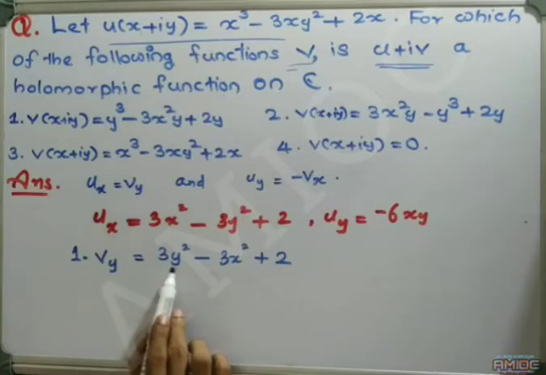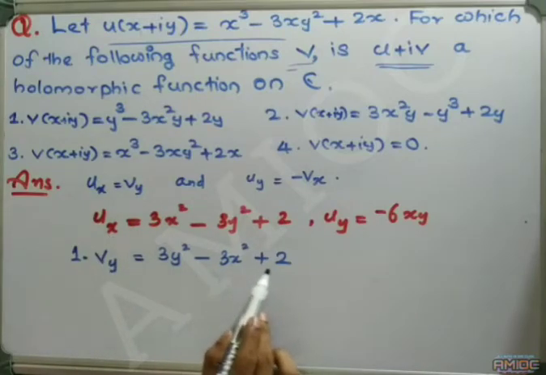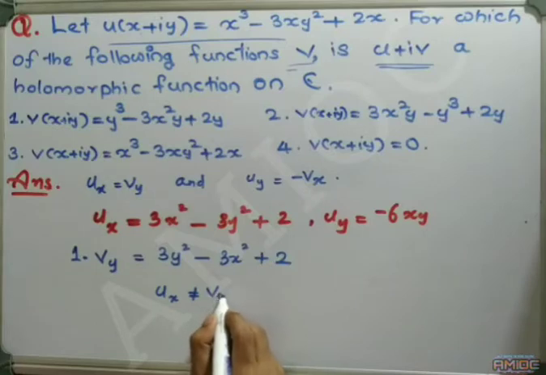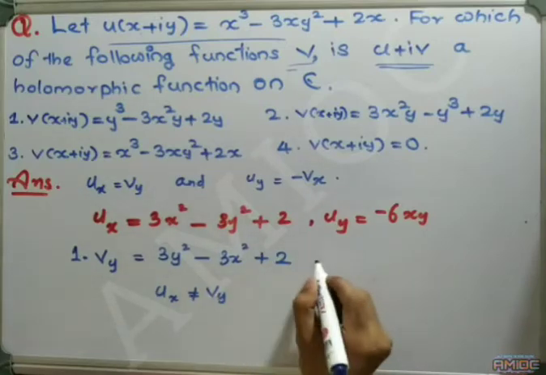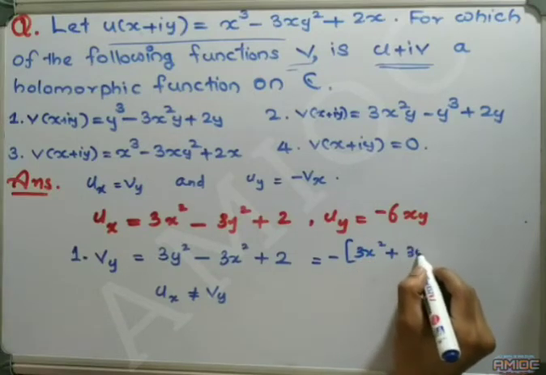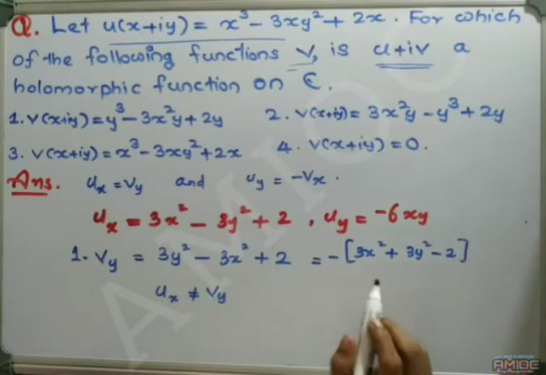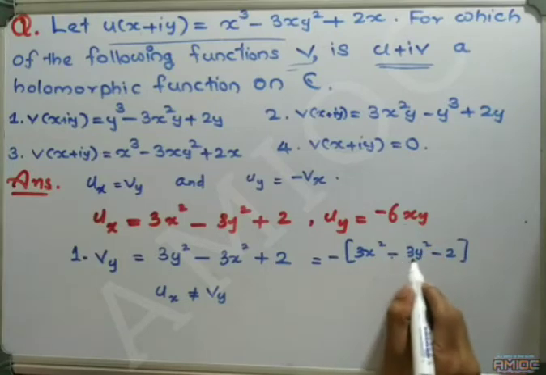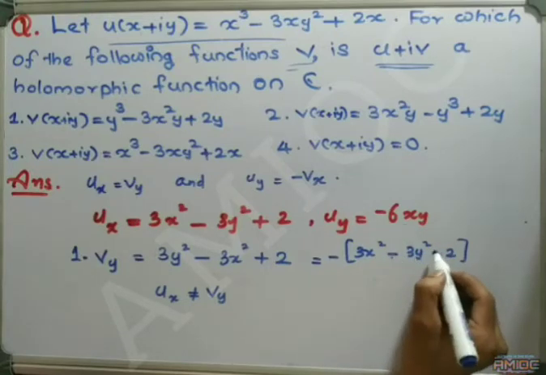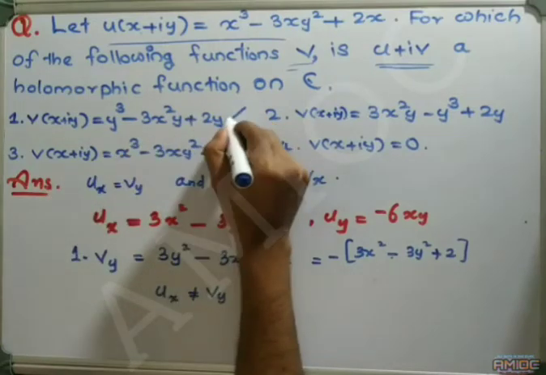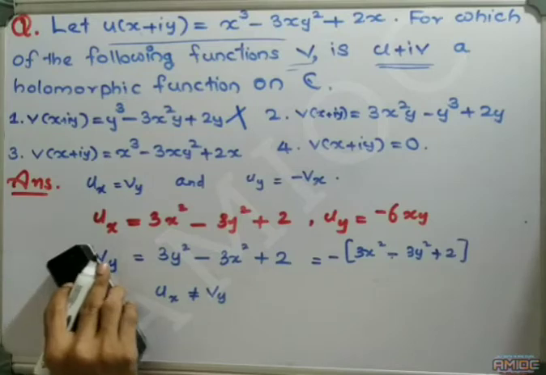Here vy is 3y square minus 3x square plus 2, while ux is 3x square minus 3y square plus 2, so ux is not equal to vy. Hence the first option is false. It does not satisfy the Cauchy-Riemann equation.